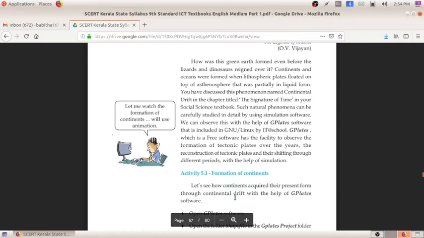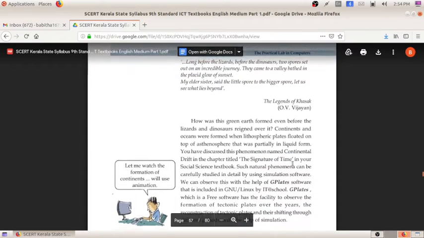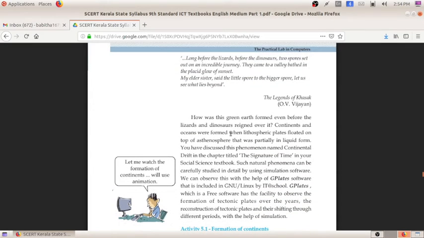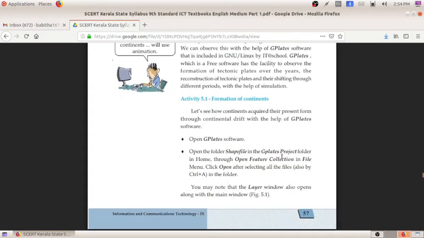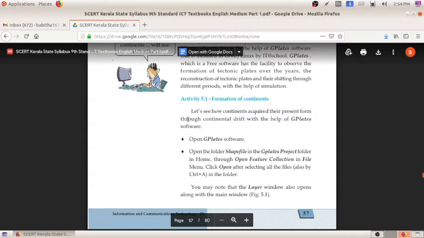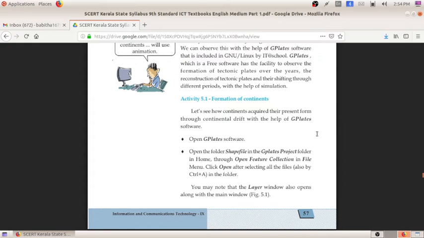Have you heard about the continents? How the continents are formed? How did our green earth form? Here it has given the answer. The continents and the oceans were formed when lithospheric plates floated on top of the asthenosphere. So today we will be doing the first activity, 5.1 formation of continents. For that we are studying a new software, and the software name is GPlates.